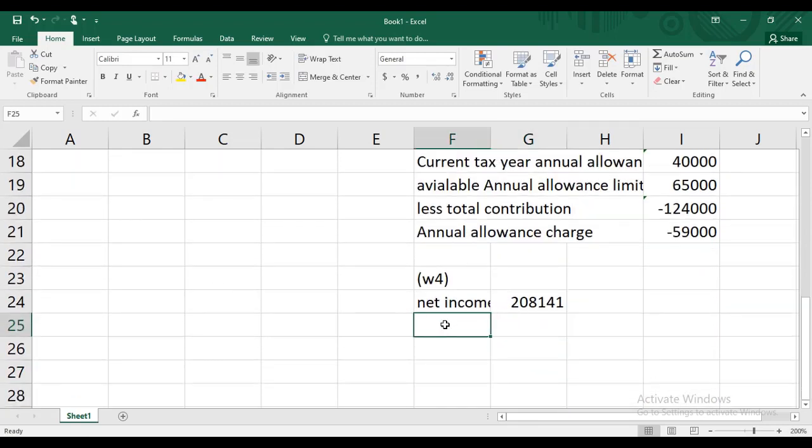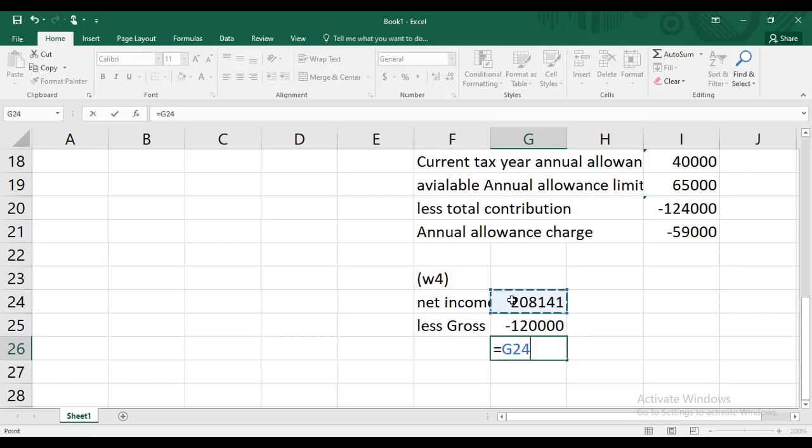Let me just deduct the gross PPC, which is 120. This is also called threshold income.